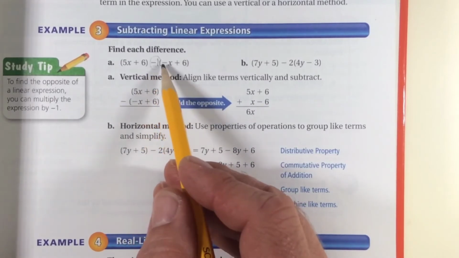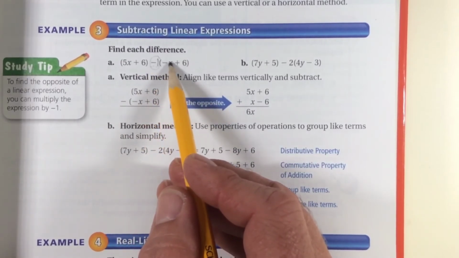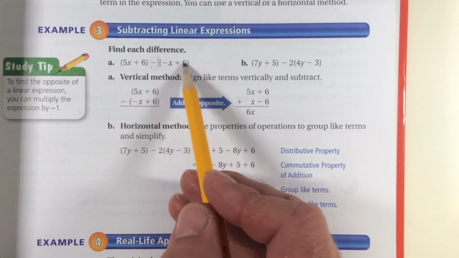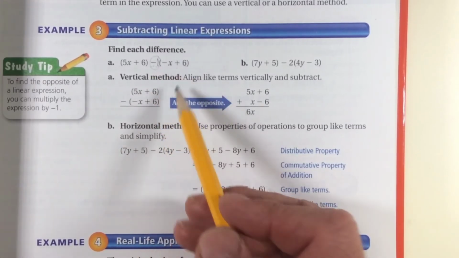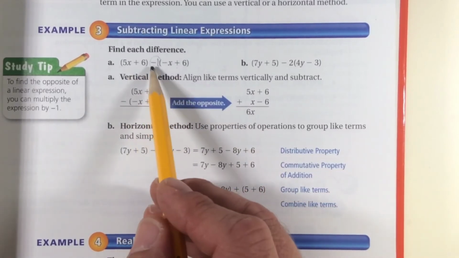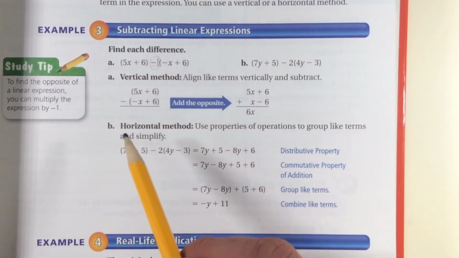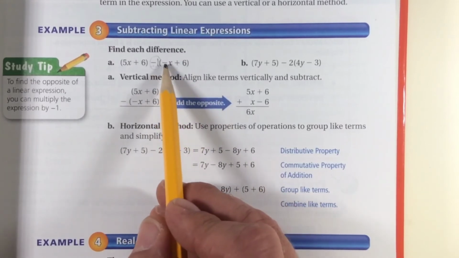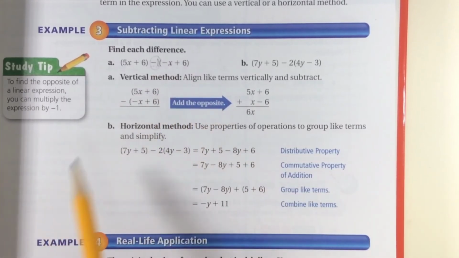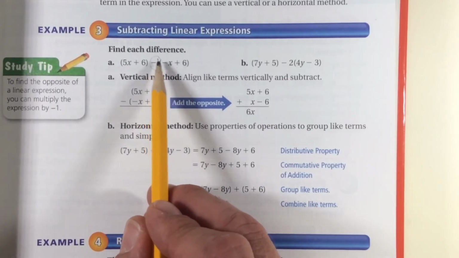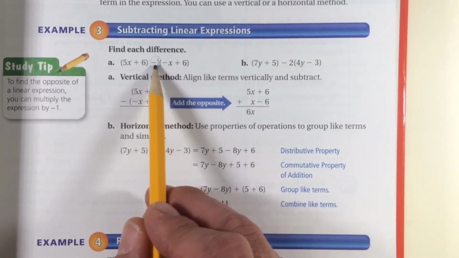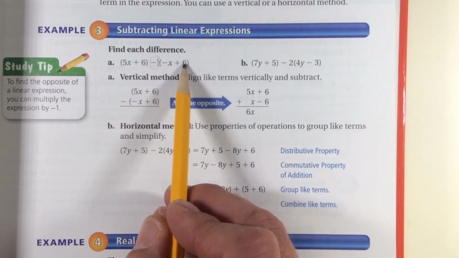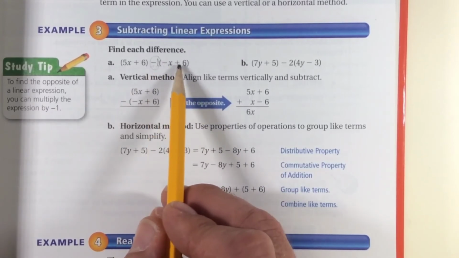Negative 1 times negative x leaves me with positive x. And negative 1 times positive 6 leaves me with negative 6. Okay, so that's how we distribute a negative 1. When you distribute a negative 1, really all you do is change the sign of each thing inside. Because 1 times x is just x, a negative times a negative is a positive. 1 times 6 is 6, a negative times a positive is a negative.